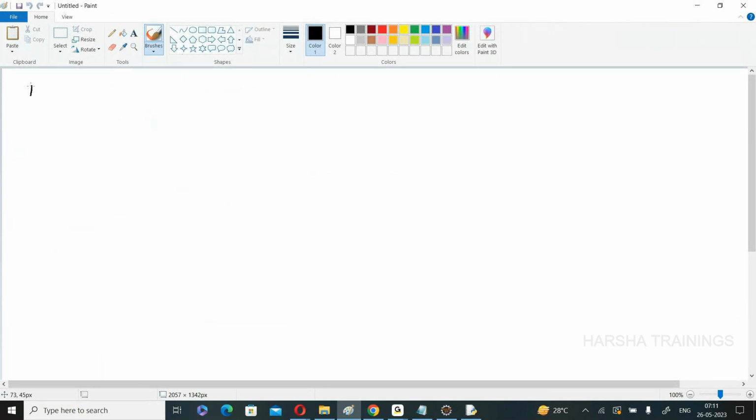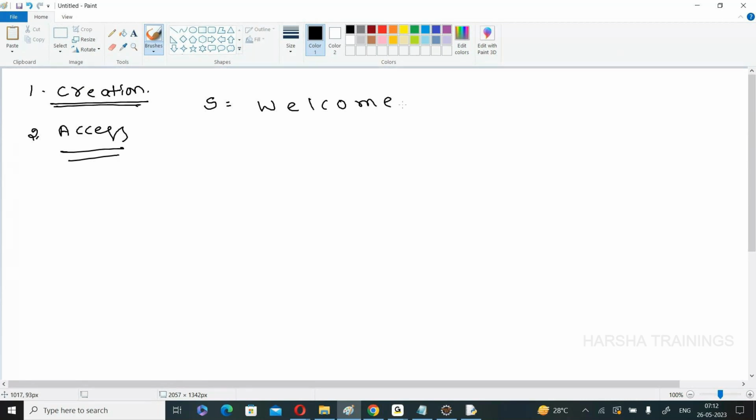The first step, my creation, is completed: how to create a string. Now, the second step is access. We discussed only these 2 points. So, the second one is access. What is meant by access? For example, one string S is created. S is equal to welcome to.